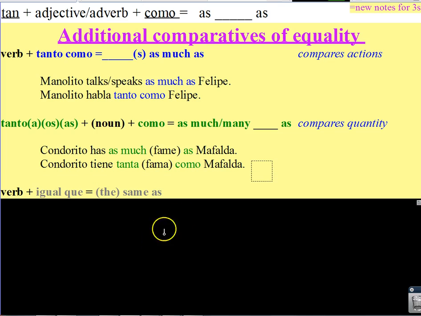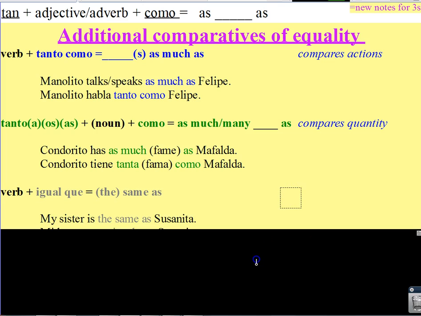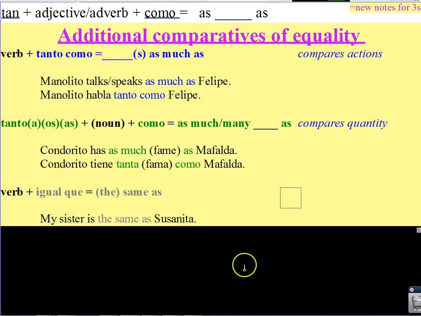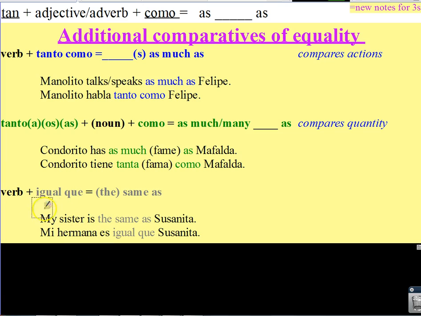Here's a different way if you don't want to use tan, tanto, or these versions. You can use igual que, and it also makes a comparison of equality. My sister is the same as Susanita. So I would say my sister, mi hermana, es, that's my verb, igual que Susanita. My sister is the same as Susanita.